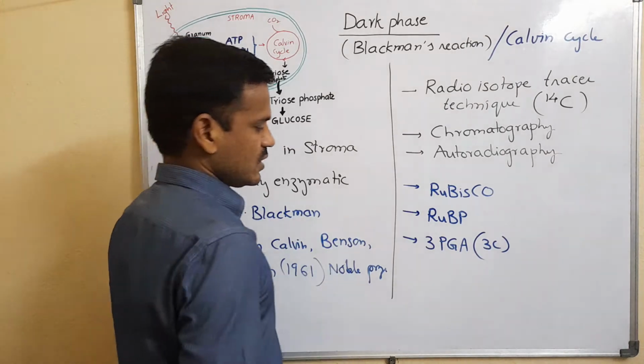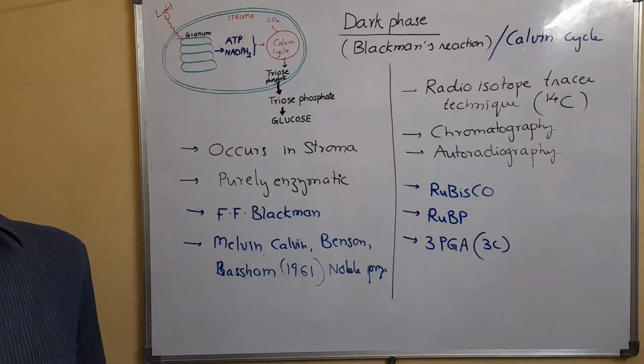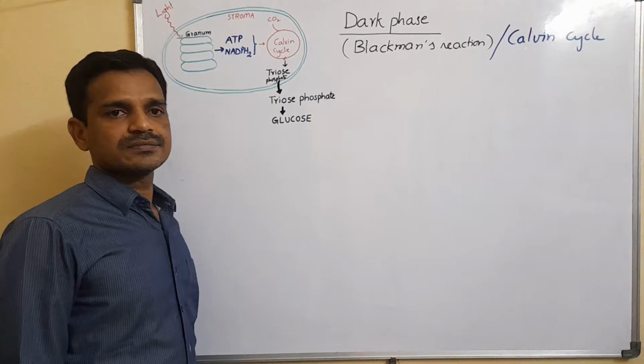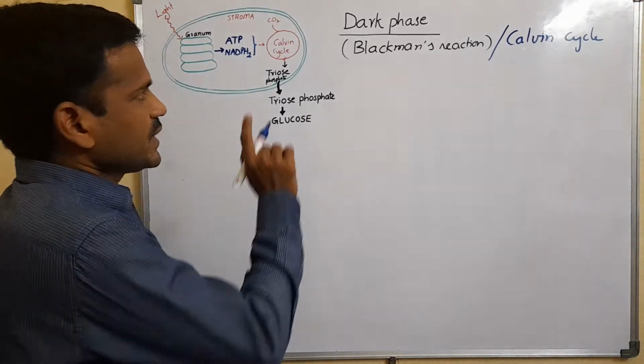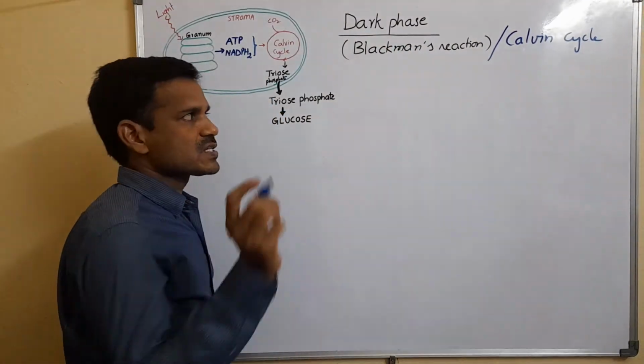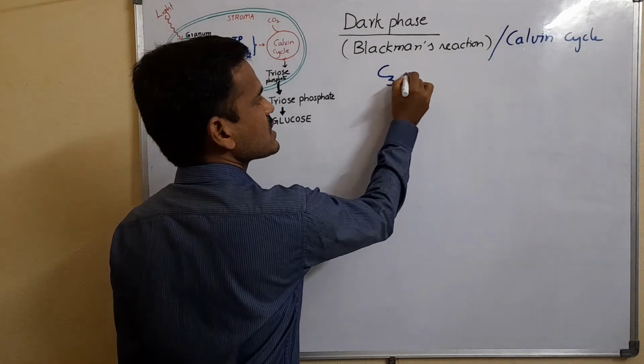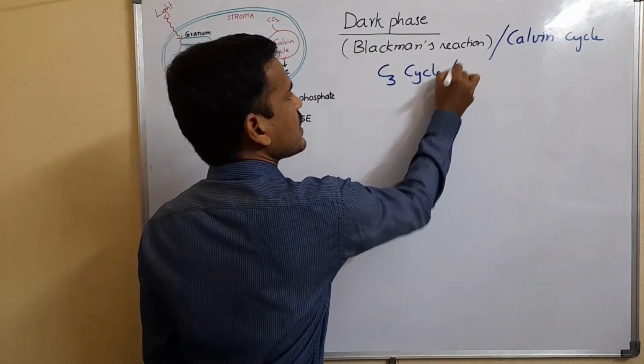The dark phase is also called Blackman's reaction, Calvin cycle, and since the first produced stable compound is a 3-carbon compound, it is also called the C3 cycle.